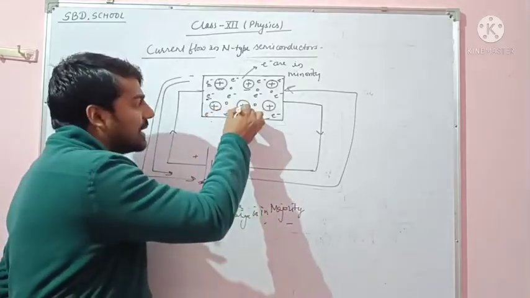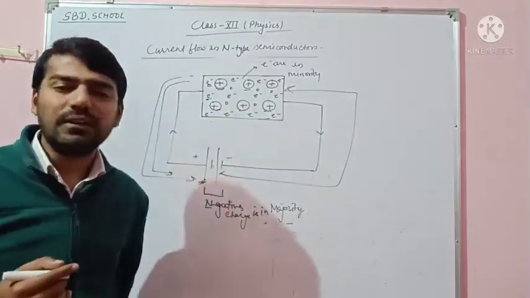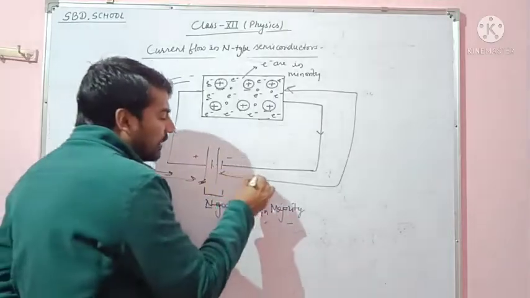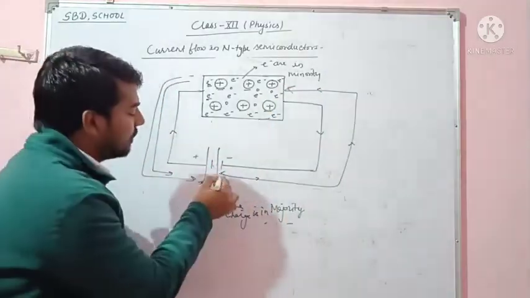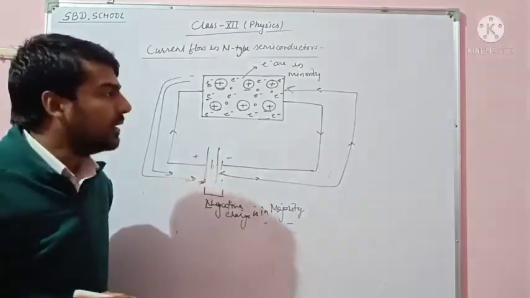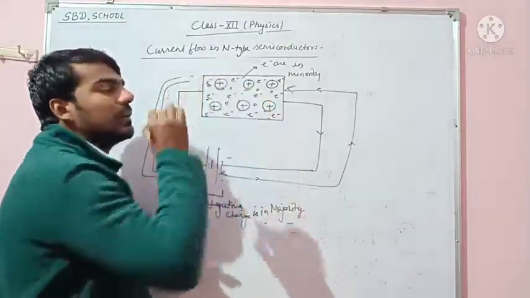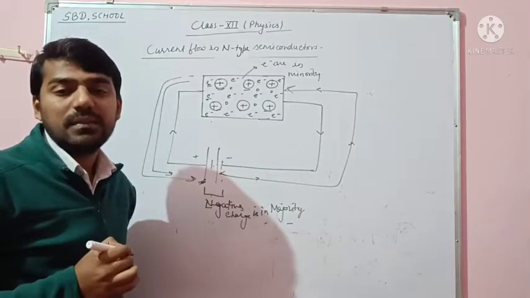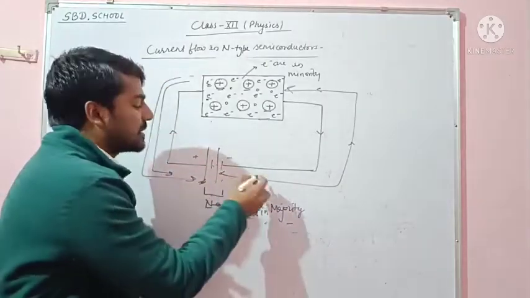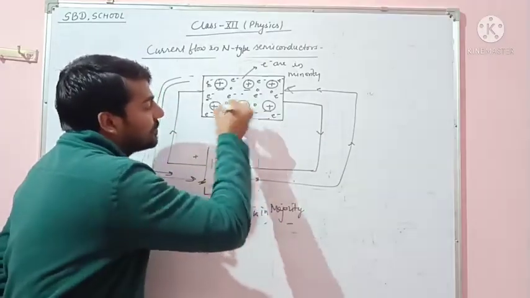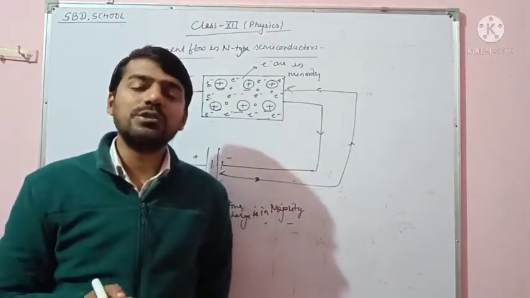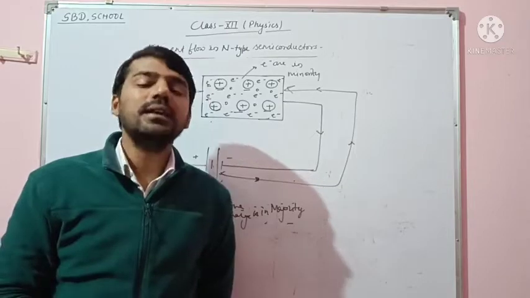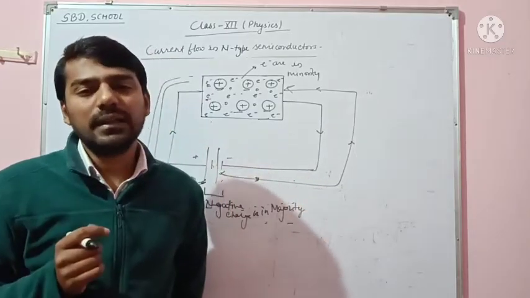So the static positive charge of the n-type attracts the electrons of the negative terminal in the n-type semiconductor. So due to this, in n-type semiconductor the electrons are in majority and holes are in minority.